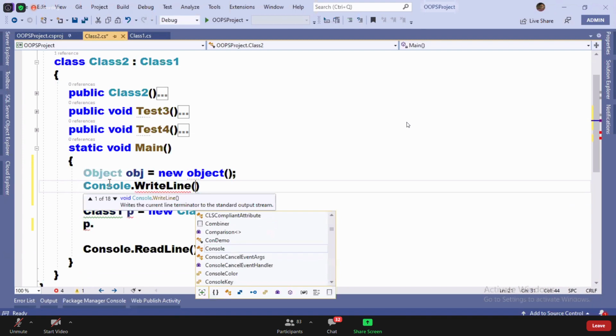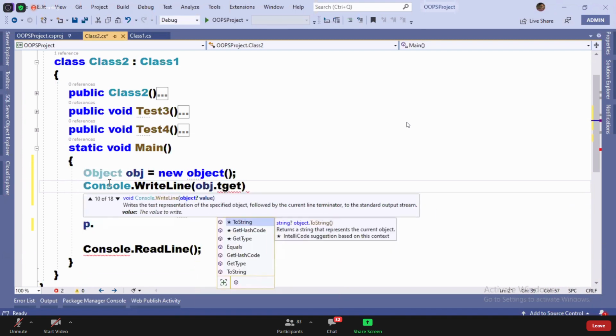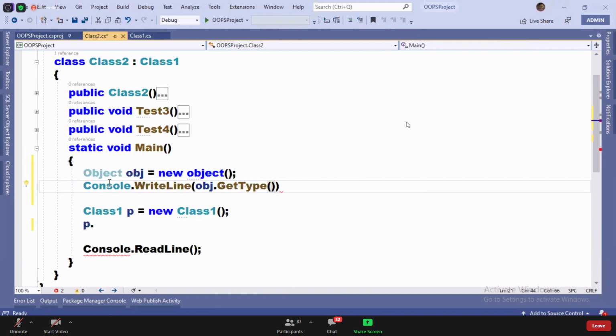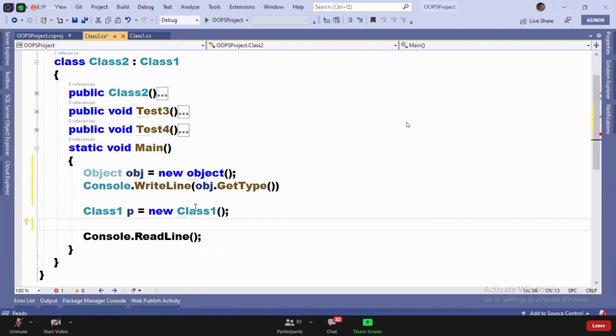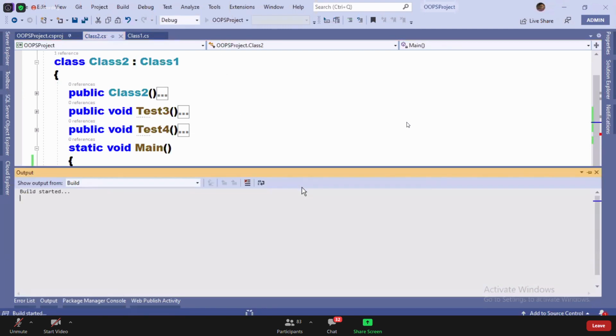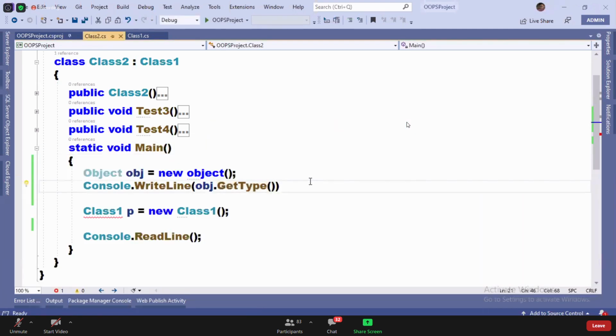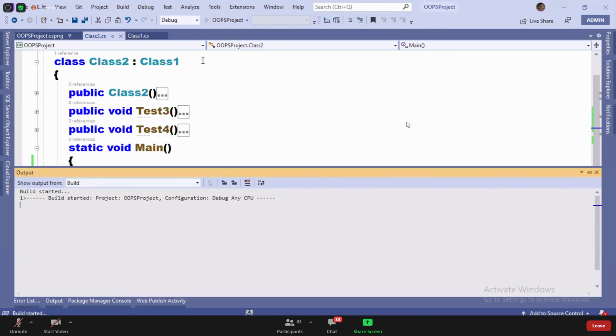In this one method, we already know what is that, GetType. We already know this method. It will tell you the type of the appropriate instance. Now GetType. What is the type? Obj is which type?